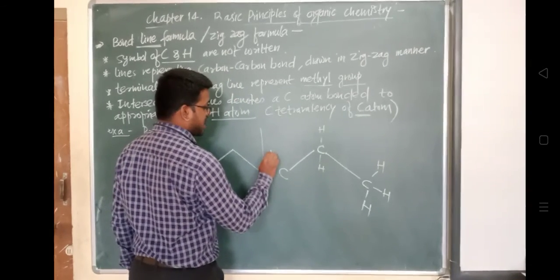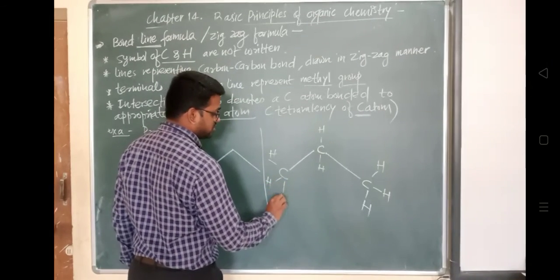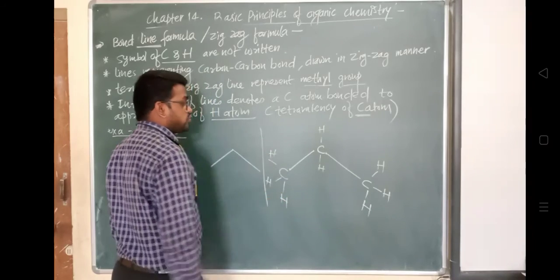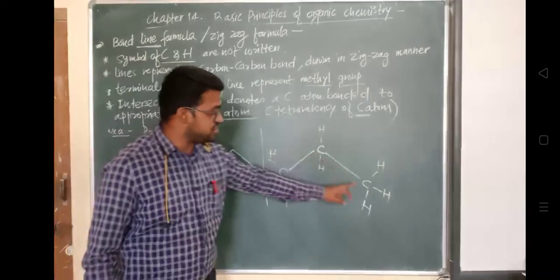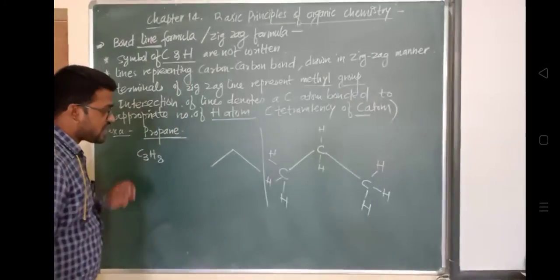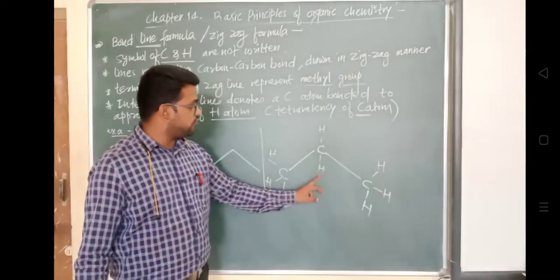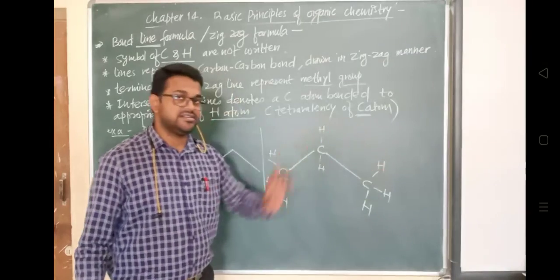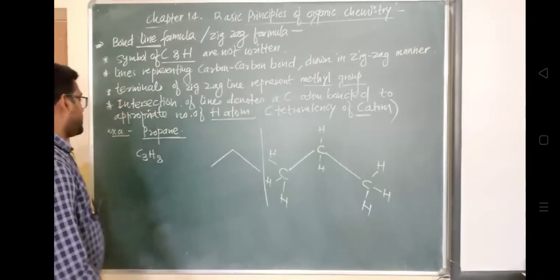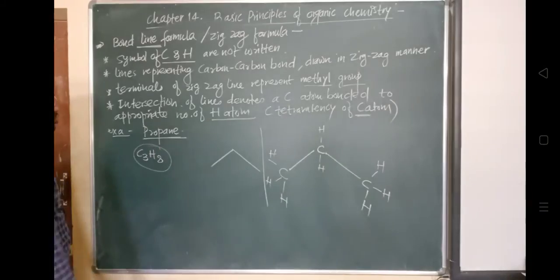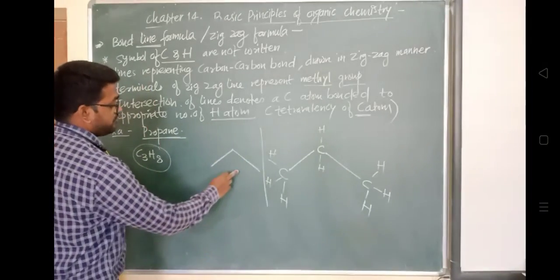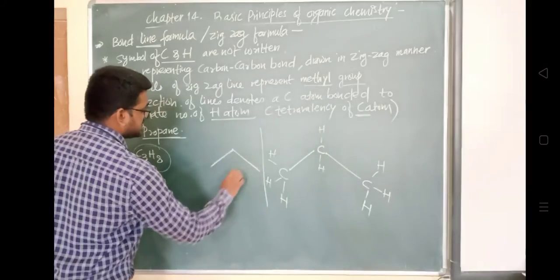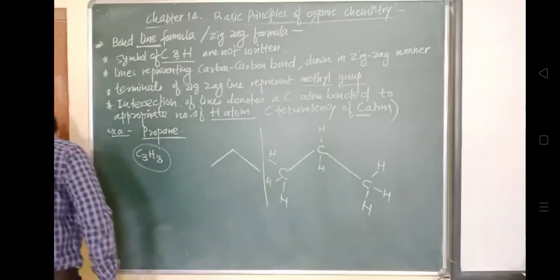So in this way, if you check here, okay, carbon atoms: 1, 2, 3, C3; hydrogen: 1, 2, 3, 4, 5, 6, 7, 8. So it has satisfied C3H8. This is propane, which is represented by a zigzag formula with only these two zigzag lines intersecting here. Okay, so this is the way of representation in the case of a zigzag.